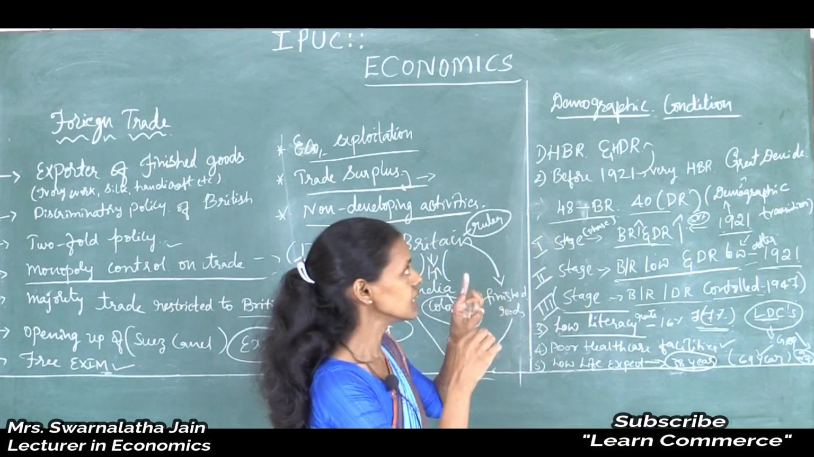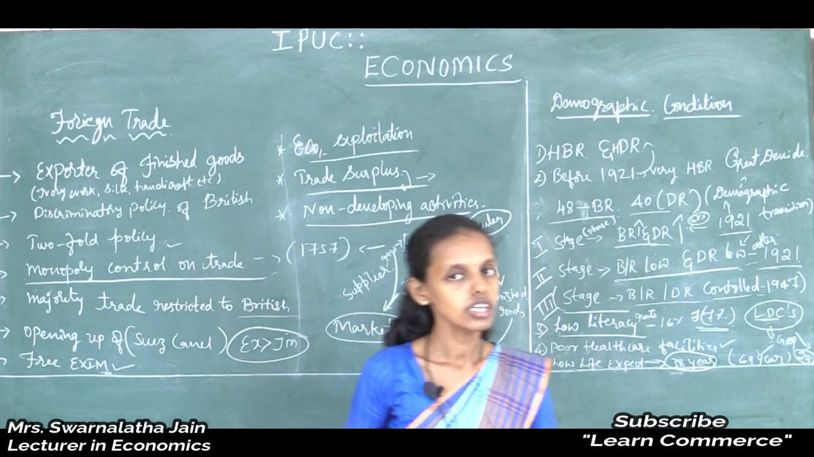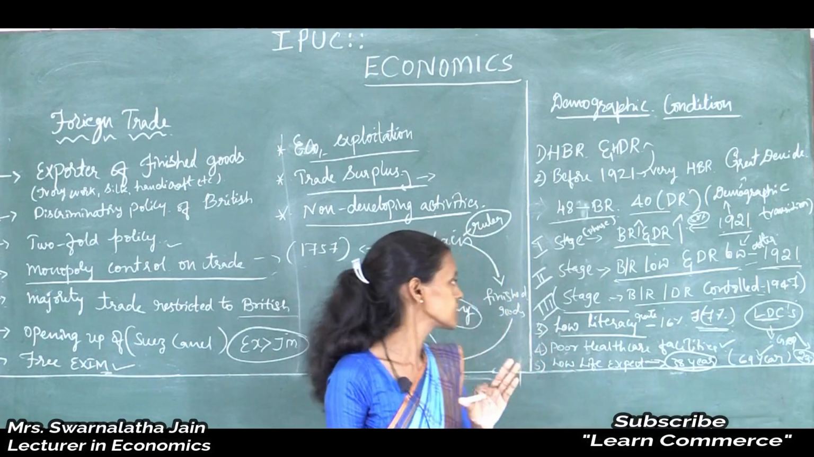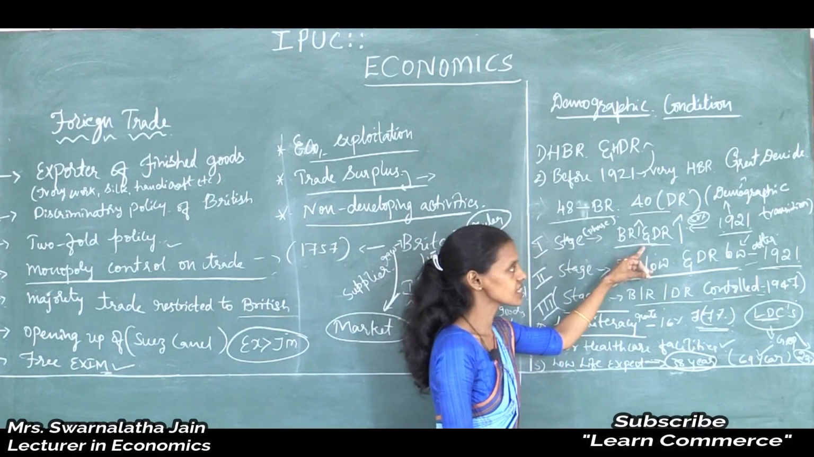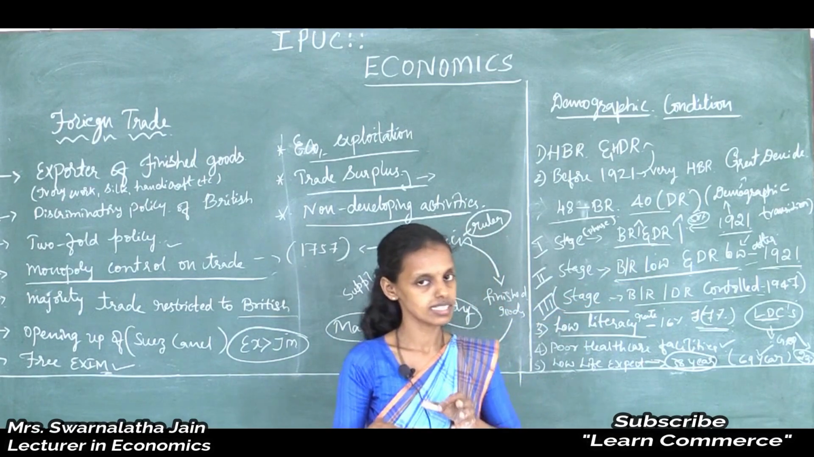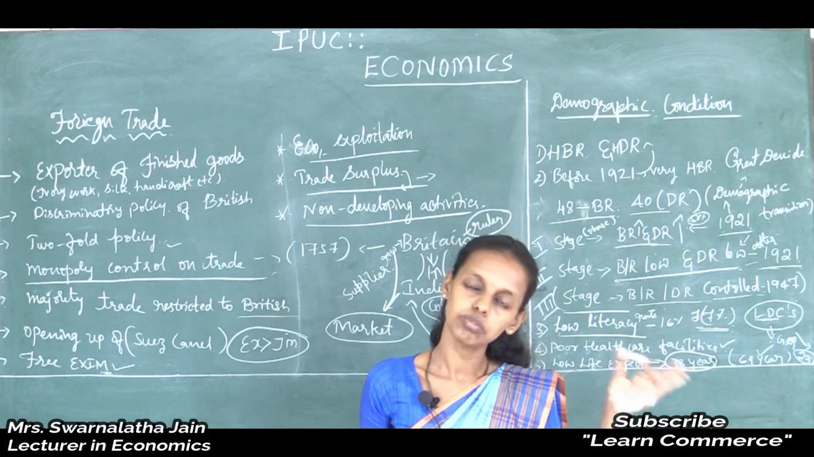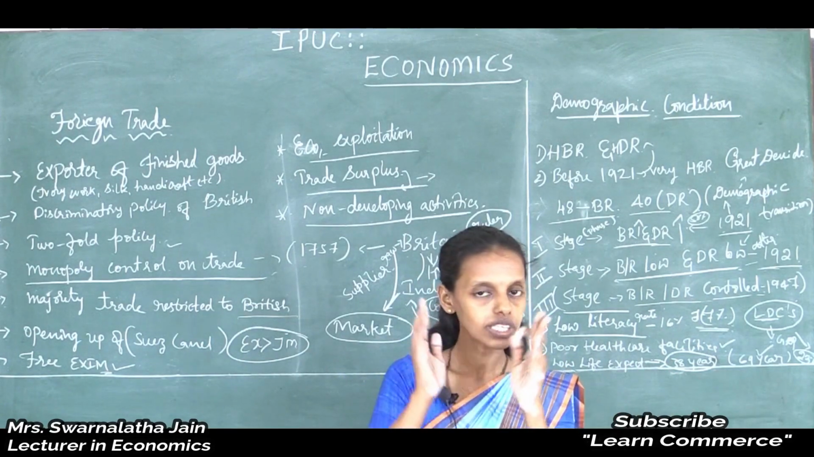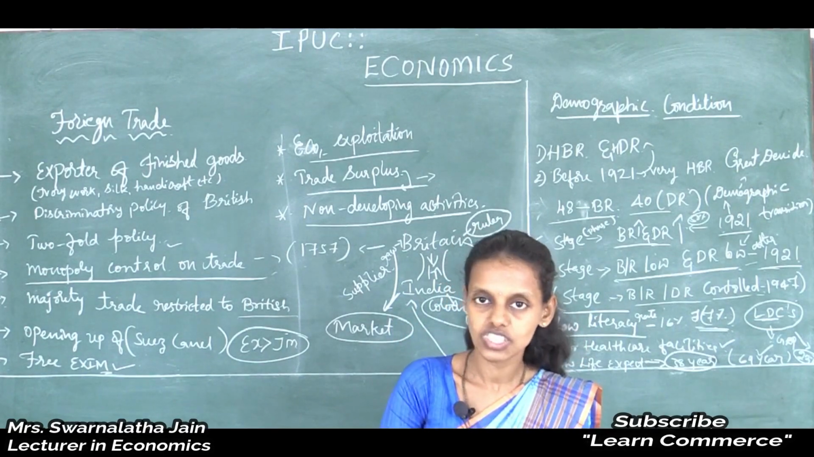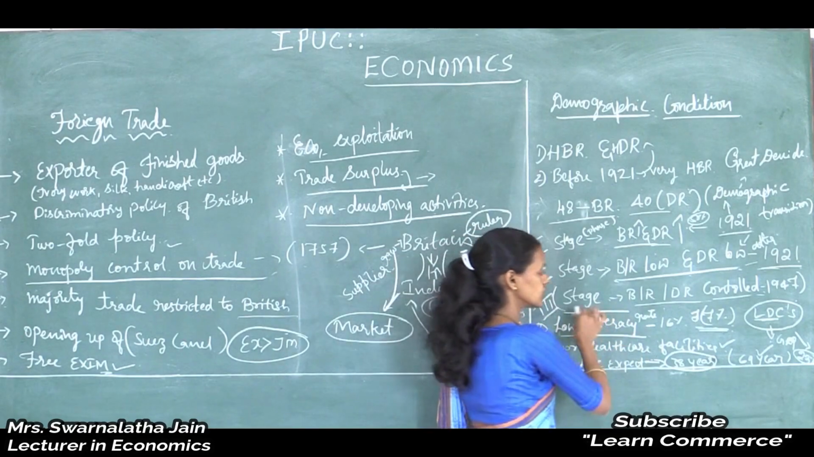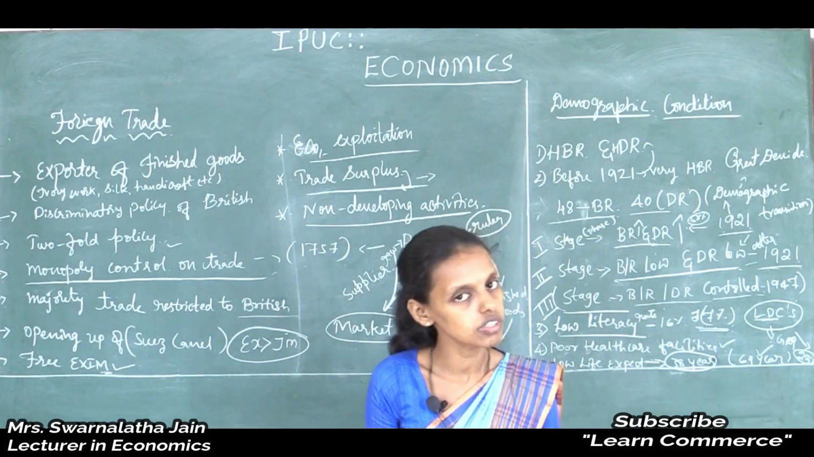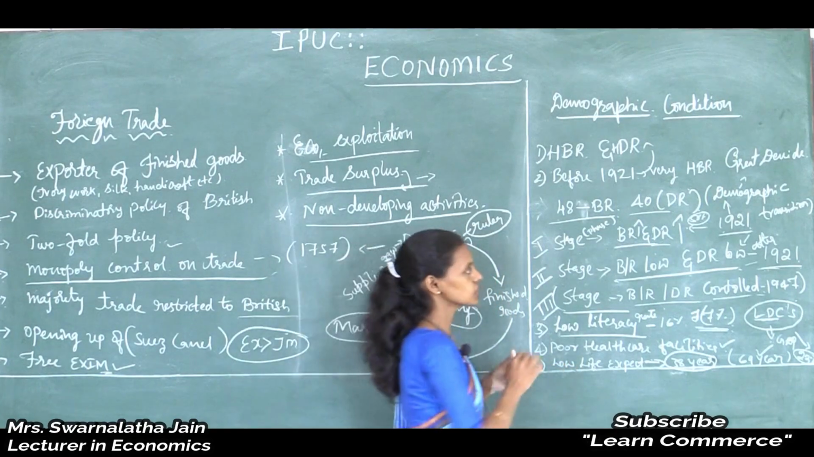So this is about the demographic condition during the colonial period. There are two main things you should note here. One is the first phase or first stage of demographic transition, and the second stage of demographic transition. The first stage is 1921 and before, and 1921 is said to be the year of great divide, the year the demographic transition takes place, and after 1921 is said to be the second stage or second phase of demographic transition.